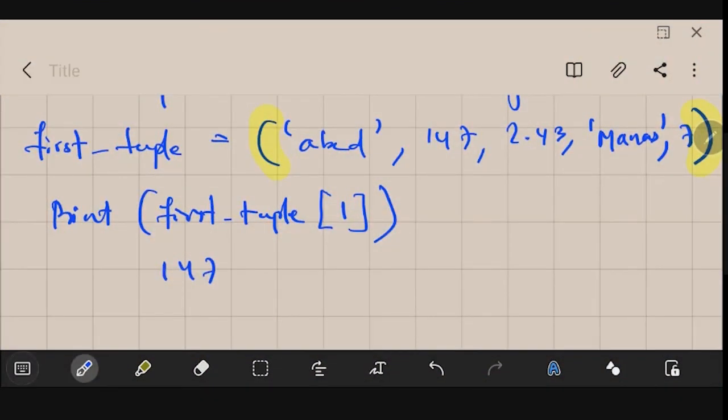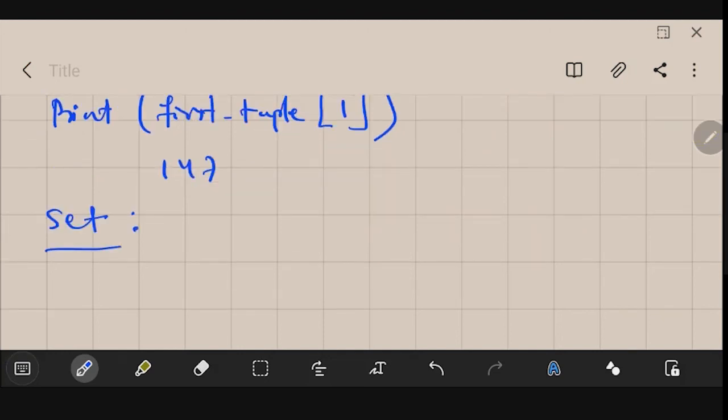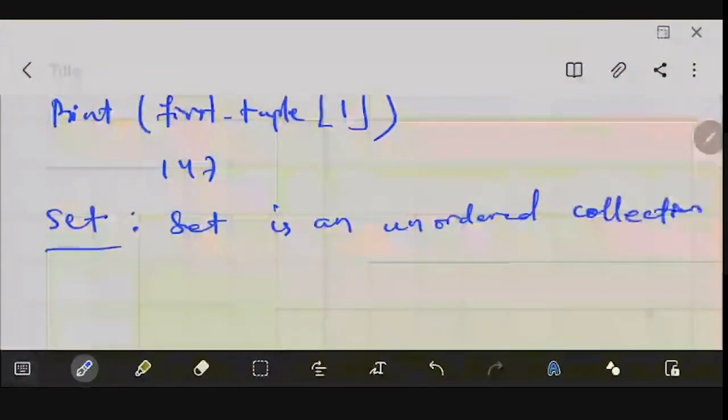So now let us discuss another data type, that is the set. A set is an unordered collection of unique items.